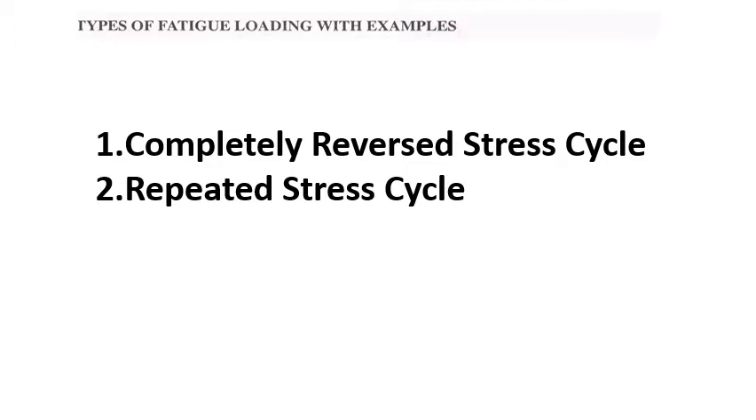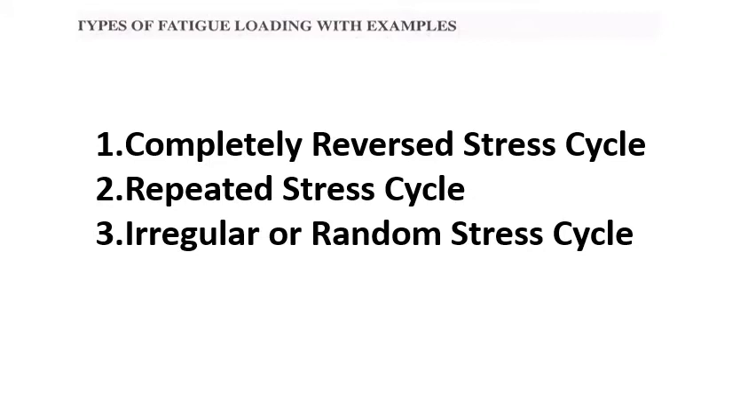Okay, so when it comes to the completely reversed cycle, we say plus 10 means next time it will go to minus 10, then plus 10, like that. So the whole positive cycle will be reversed to take it into the negative one, or in alternate terms we can say tensile and compressive. And one more is irregular or random. We are not in a position to predict what exactly the loading is going to be.